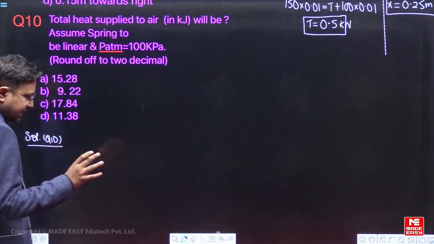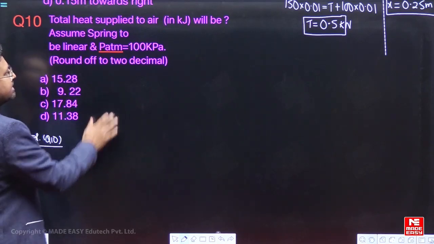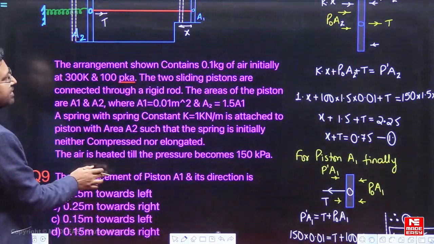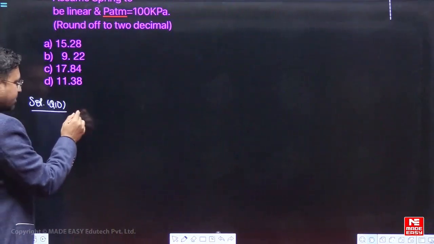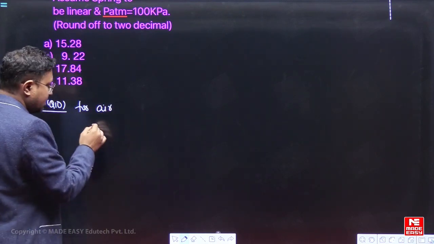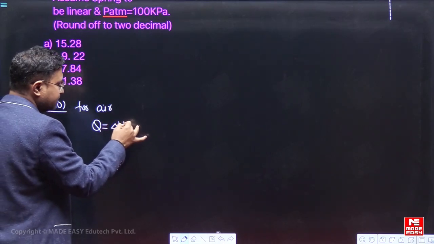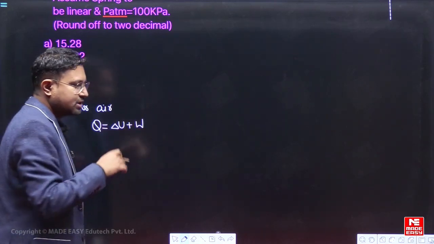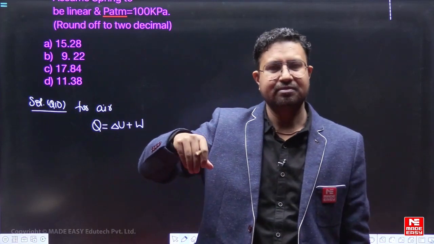If you see the gas that is present here in the piston cylinder arrangement, the gas is air. So for air, the first law of thermodynamics says Q equals delta U plus W. That means heat is added in the system.